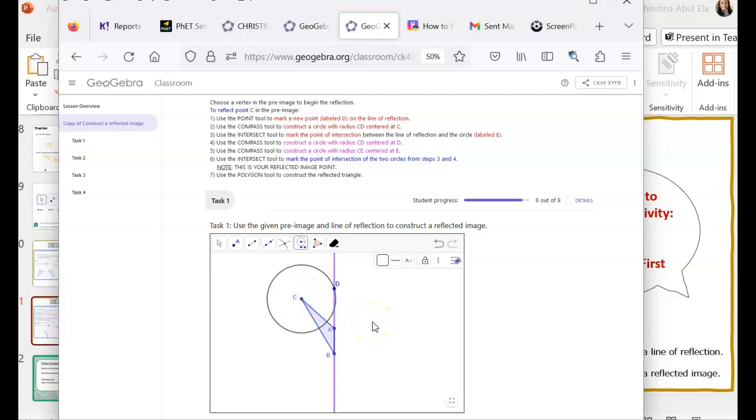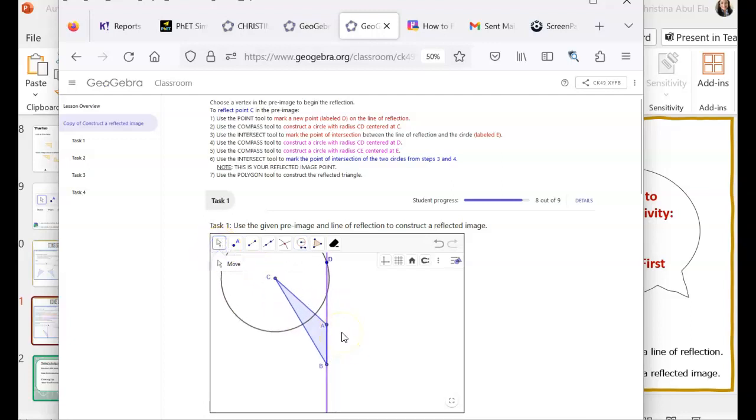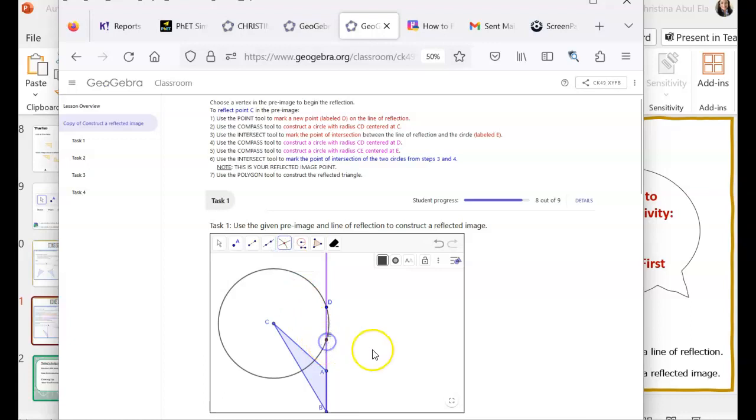Now I need to mark where that circle is intersecting the line of reflection, and it's kind of small. So I'm going to go ahead and blow this up a little bit so I could see it a little bit better. And so wherever that circle is passing over the line of reflection, we already have the one there. So we need to put a point in the second place it's crossing over. There we go.